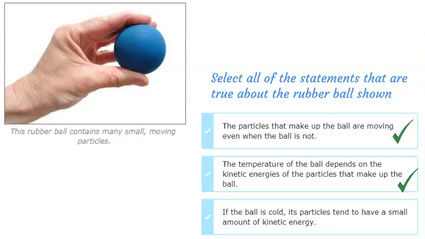A substance's temperature is a measure of the kinetic energies of the substance's particles. So the ball's temperature depends on the kinetic energies of the particles that make up the ball. When a substance is hot, its particles generally have a large amount of kinetic energy. When a substance is cold, its particles do not move as much. That means the particles tend to have less kinetic energy.